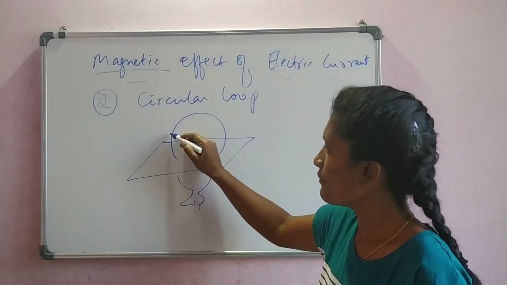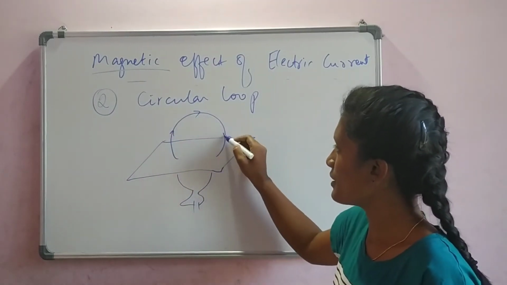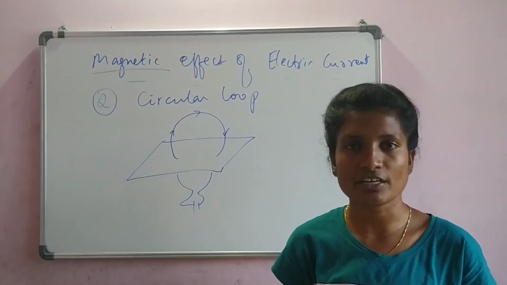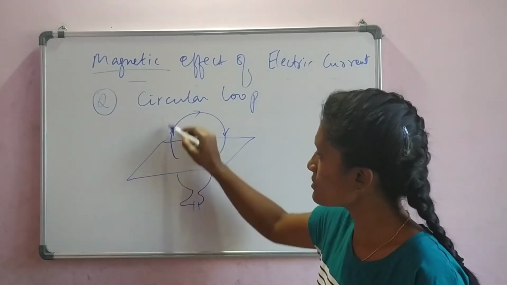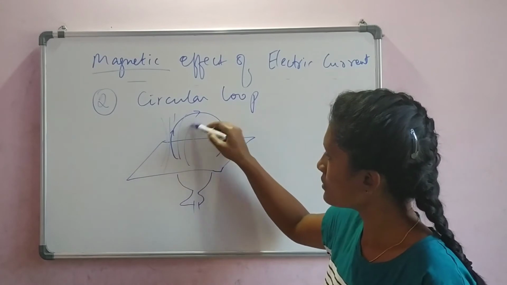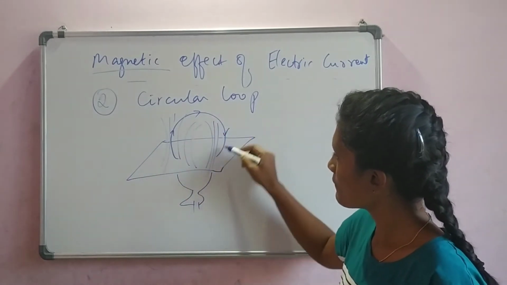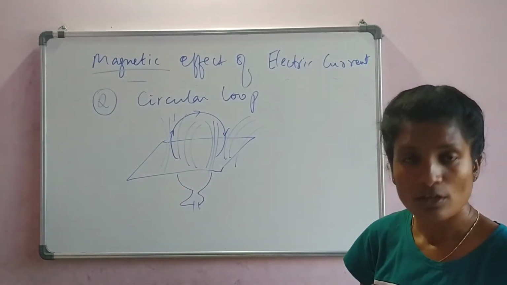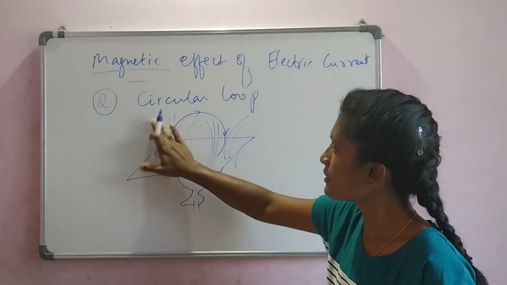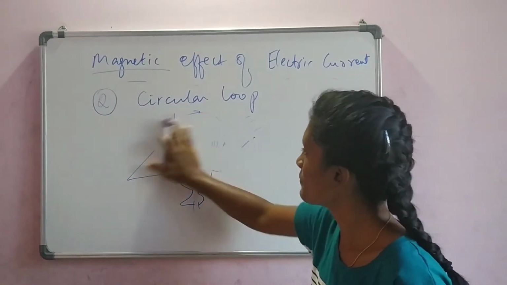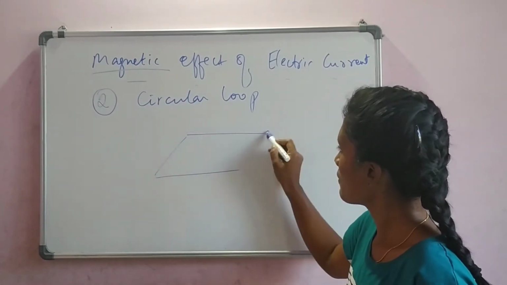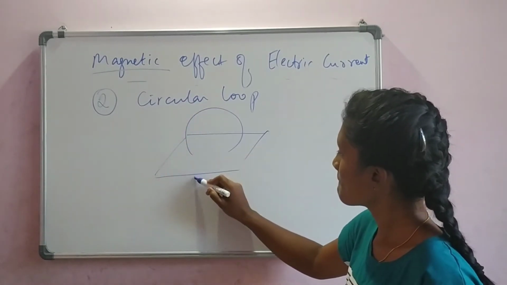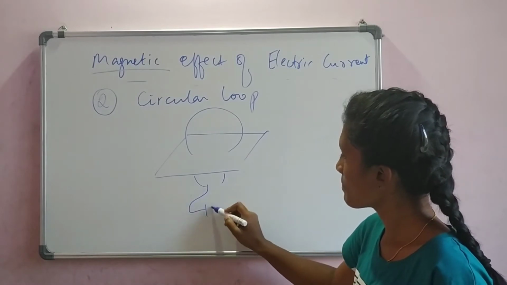Now, what happens if you pass the current around it? Obviously, a magnetic field has to be generated. It is generated both ways.